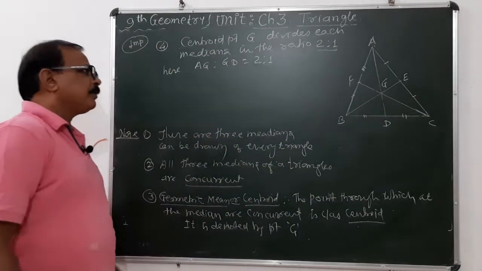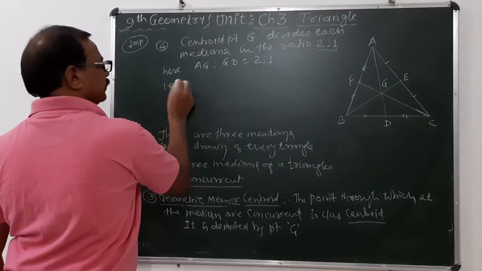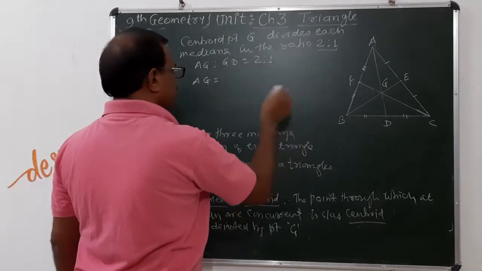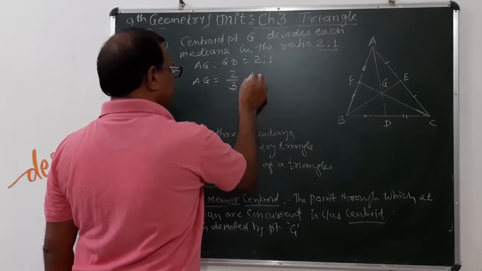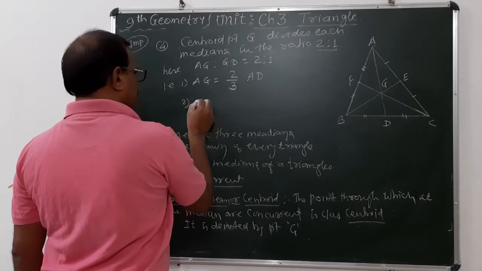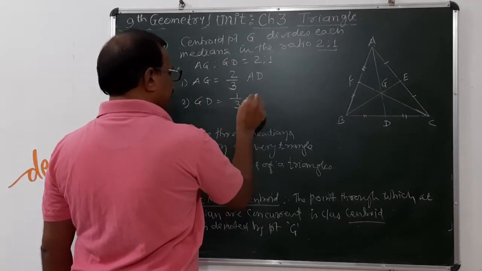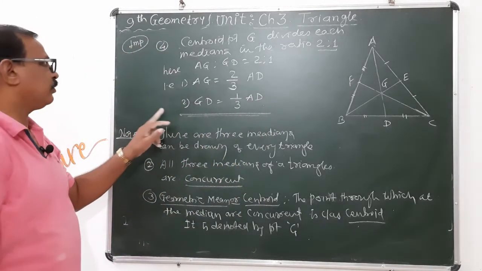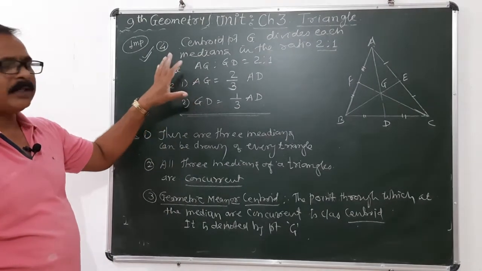So in this way we can write that AG is equal to 2 out of 3 parts of AD. And secondly, GD is equal to 1/3 part of AD. This is a very, very important concept. This is the activity given in your book.